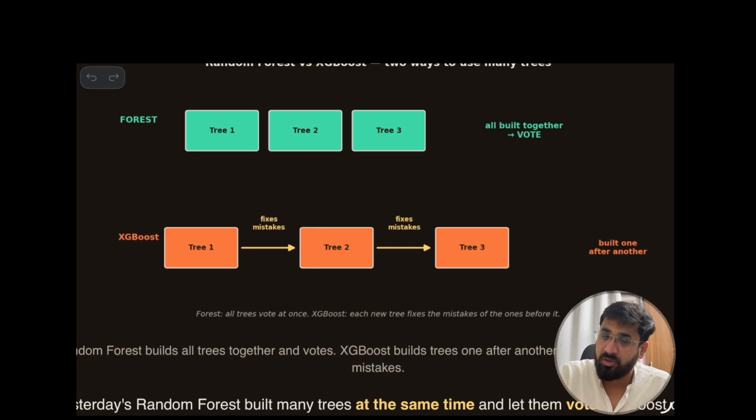If it is yes or no, majority; if it is a number, average. That's it. Now the whole approach is completely different in boosting.